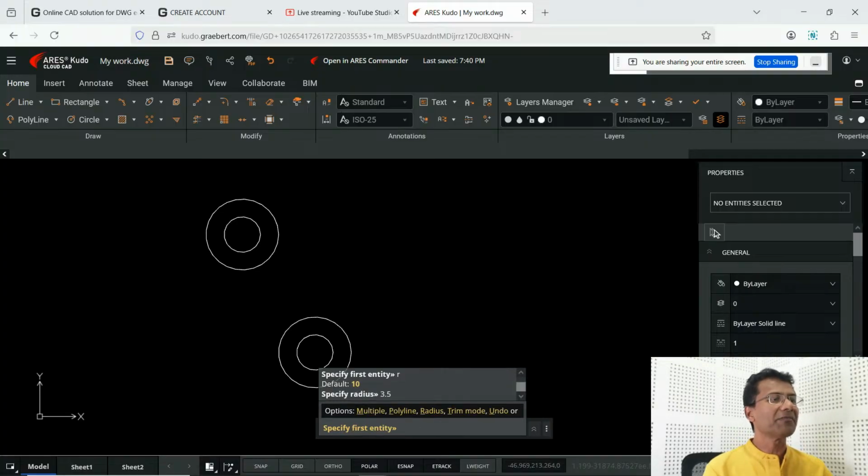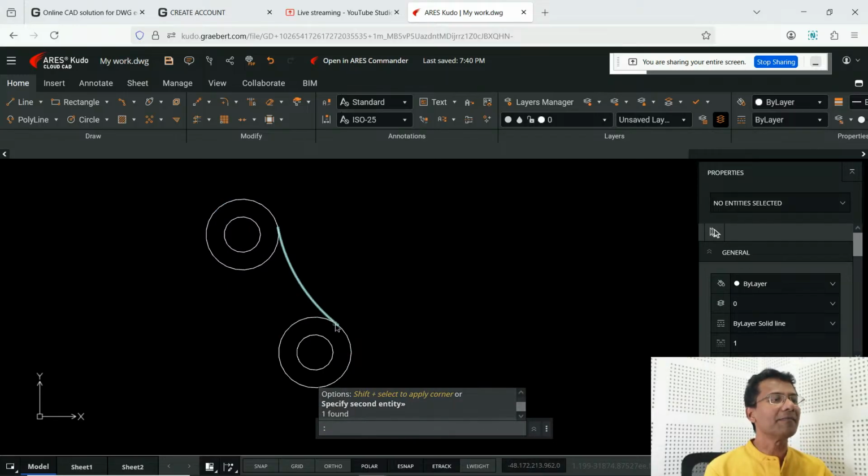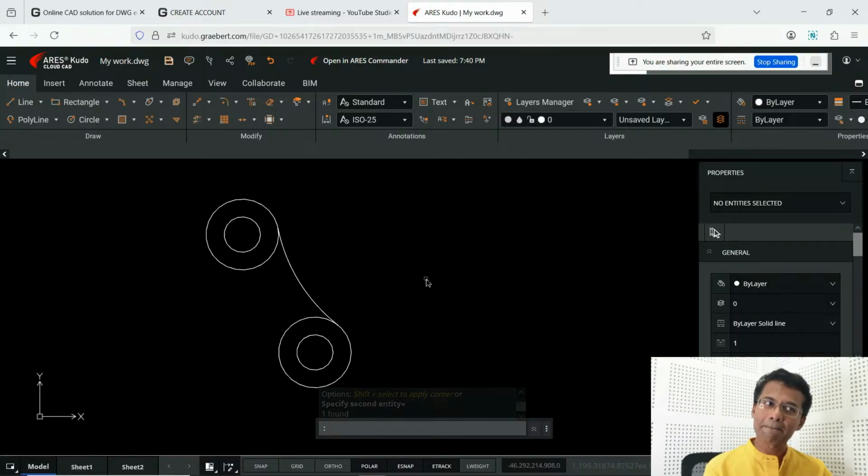So I'll give 3.5. Now select the first circle and the second circle. The filleting is done. Okay. The next circle, to create the next circle, let's try fillet first.